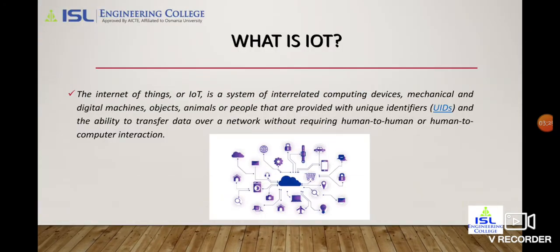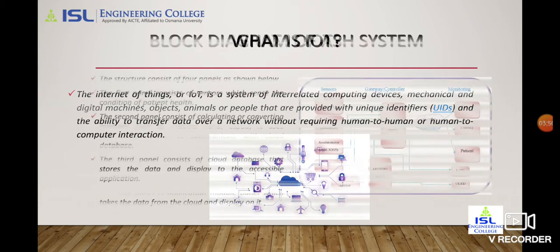What is IoT? The Internet of Things, or IoT, is a system of interrelated computing devices, mechanical and digital machines, objects, animals or people that are provided with unique identifiers (UIDs) and the ability to transfer data over a network without requiring human-to-human or human-to-computer interaction, as shown in the diagram.